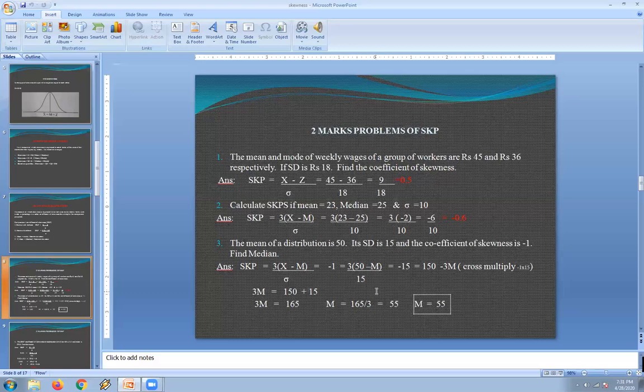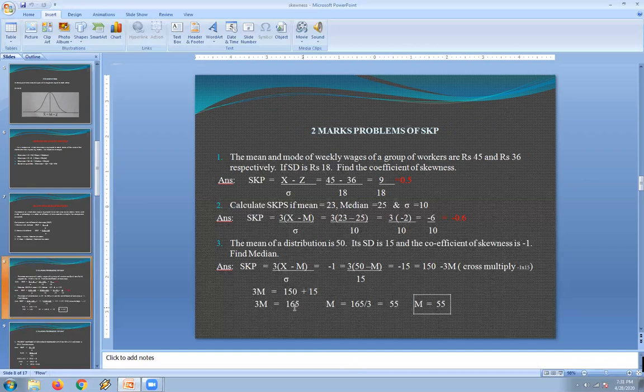Now we are going to do cross multiplication. We shift this 15 to the left side. Minus 1 into 15 will become minus 15, equals 50 into 3 is 150, plus, into minus, is minus 3 into M is 3M. This is the equation we got after doing the cross multiplication.